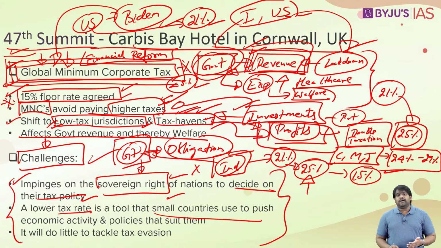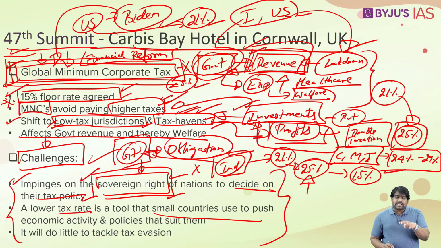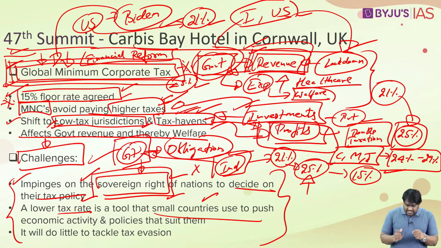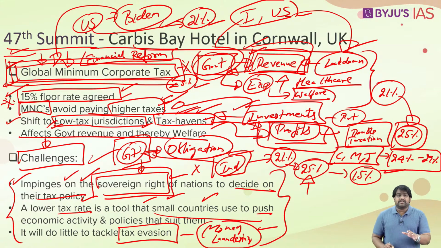It may not be accepted by every country because they will feel that their sovereign right over their taxation policy is getting violated. For them, this is an escape route out of economic deprivation. They are using this as a policy tool to promote their economy, so those countries may not agree to this. Then, even if this proposal is implemented around the world, corporates might still evade taxes by employing money laundering techniques. It's not a guarantee that tax evasion will come to an end.